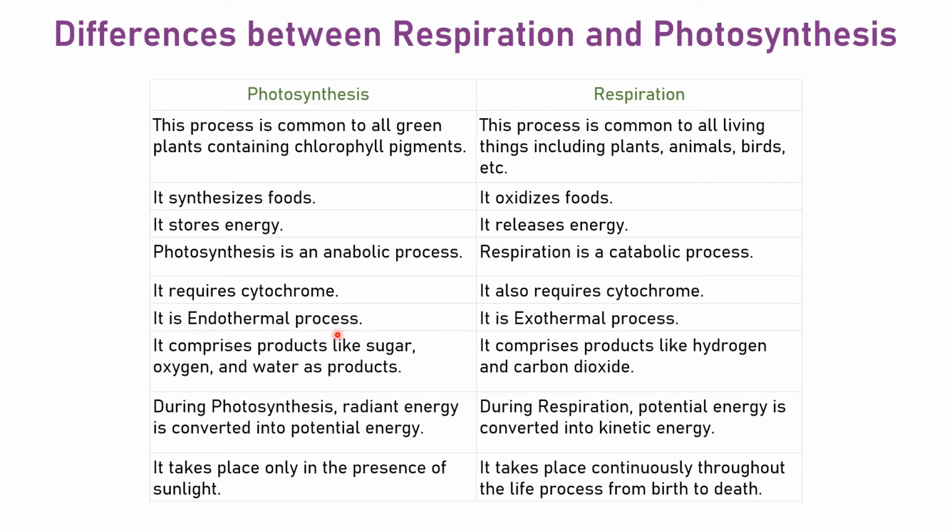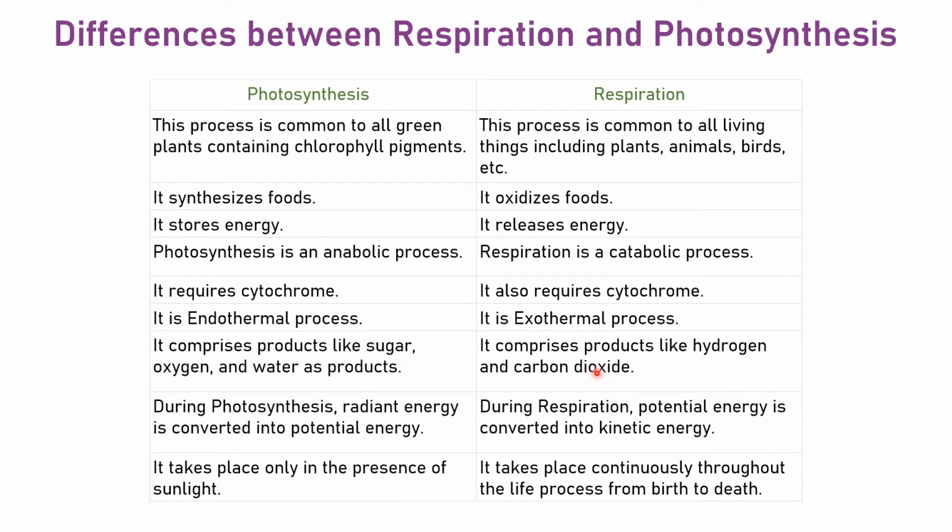It is an endothermal process, and this is an exothermal process. We know when heat is consumed, it is an endothermal process, and in the process where heat is released it is an exothermic process. When energy is released, definitely it is in the form of a little bit of heat, so definitely an exothermal process. Then it comprises products like sugar, oxygen, water as product, right? It comprises products like hydrogen and carbon dioxide.